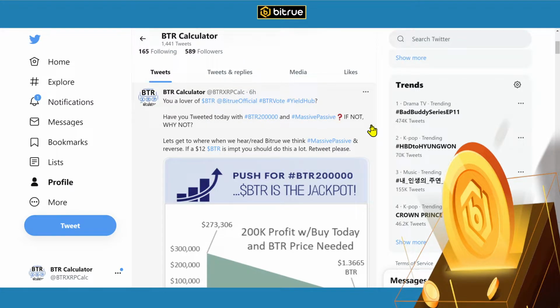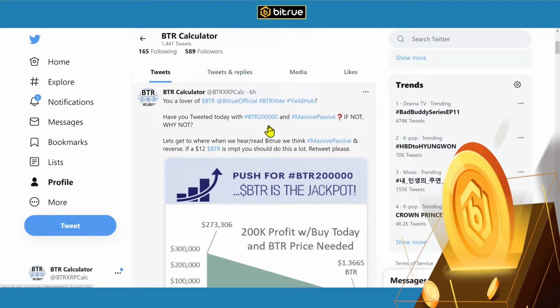But look, I want people to benefit for themselves, but I also want to benefit myself. So the more people that know about Bitrue and BTR and buy, the higher the price BTR goes up, that benefits me too. So I'm not trying to sound like I'm all holy and all that, and it's only for the other people. It is a big part of it, but that's not it. I want BTR to be worth $1 million each, or $1, or $10. Hashtag massive passive. But onto this chart.